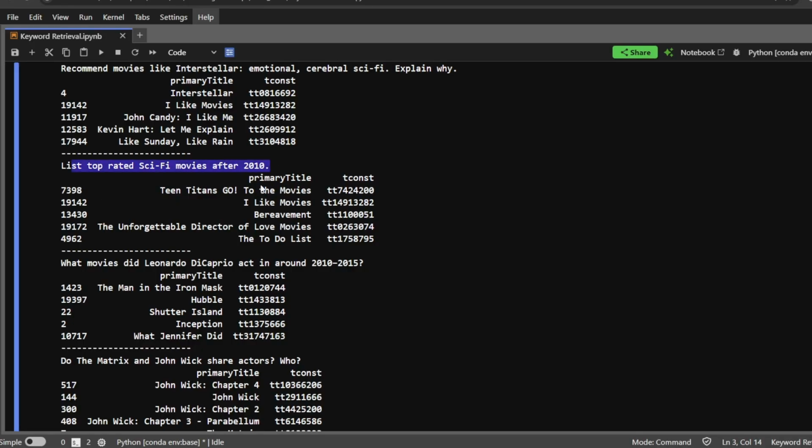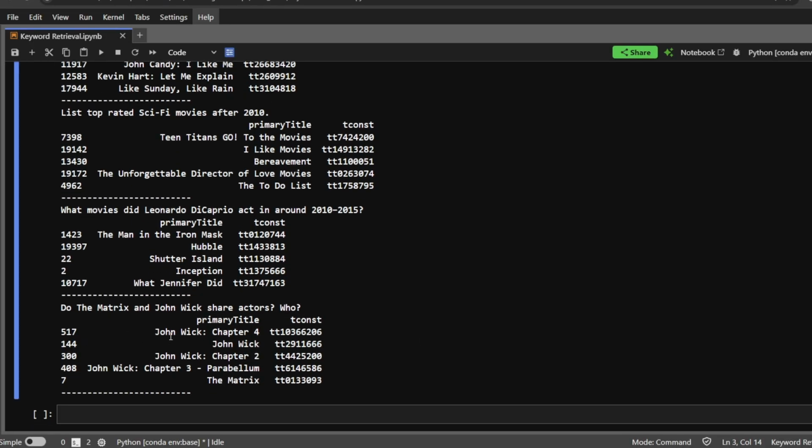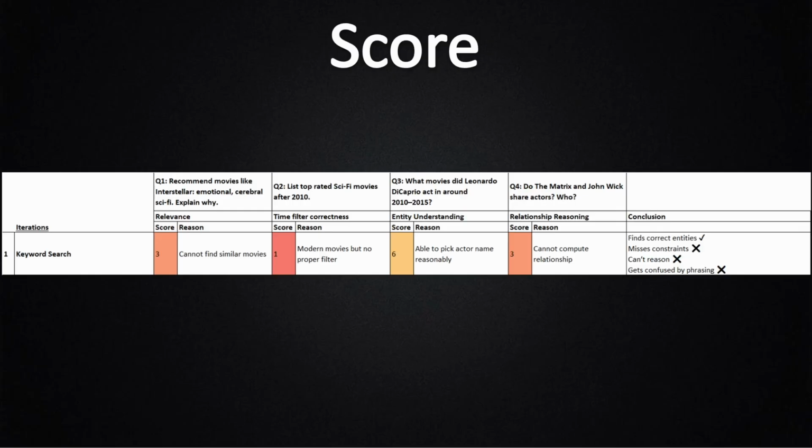For the next question, top rated sci-fi after 2010, the results are not so good. All the results are neither sci-fi nor after 2010. So the keyword retrieval is not able to filter the records at all. For the third question, the answer is Shutter Island, Inception is okay, but the remaining are not so good. But still the result is average, not so bad. For the last question, it is able to figure out all the relevant movies, but it is not able to figure out the relationship.